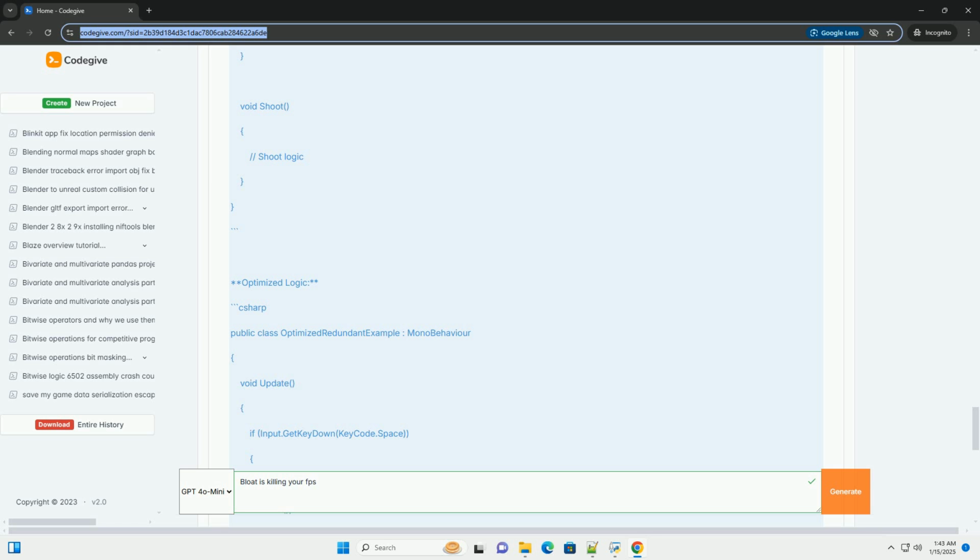Conclusion. Bloat can significantly impact FPS and overall game performance. Identifying and optimizing areas of bloat such as excessive game objects, heavy textures, and redundant logic can lead to a smoother gaming experience. Regular profiling and testing are essential to maintain optimal performance. By following the examples and practices outlined in this tutorial, you can enhance your game's efficiency and ensure a better experience for players.